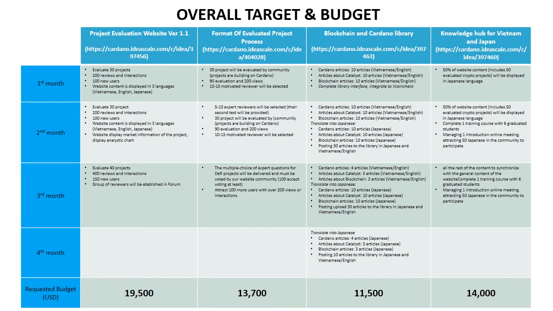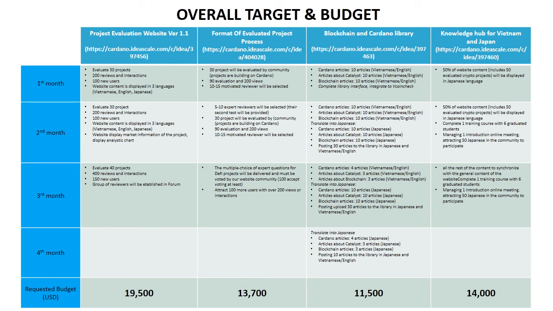This is the table of proposals, targets and budget. First, project evaluation website version 1.1 proposal: 19,500 USD for website administration, website construction and marketing costs. Second, format of evaluation process proposal: 13,700 USD for community incentive.